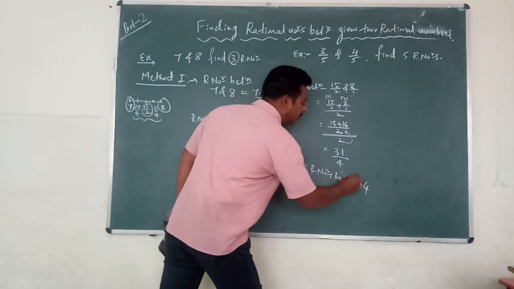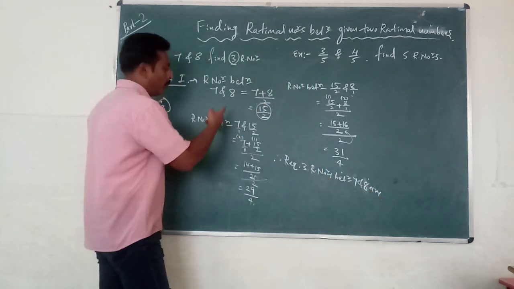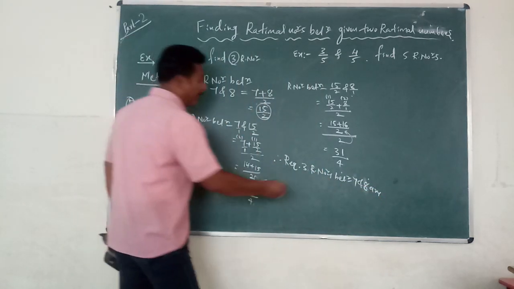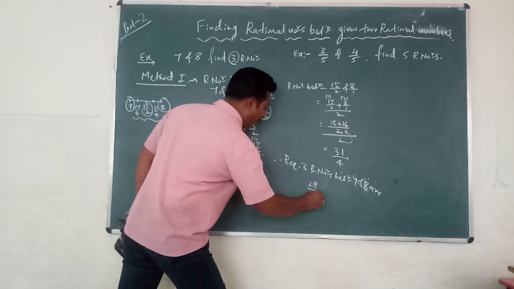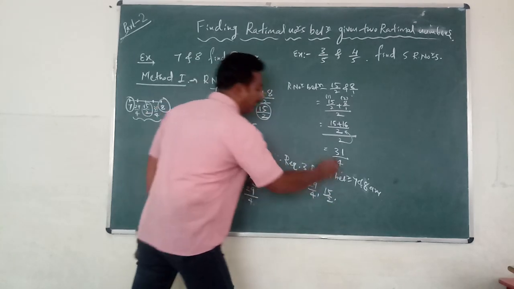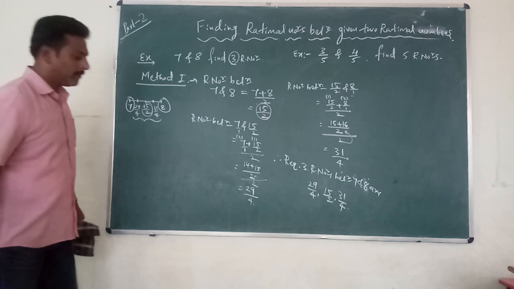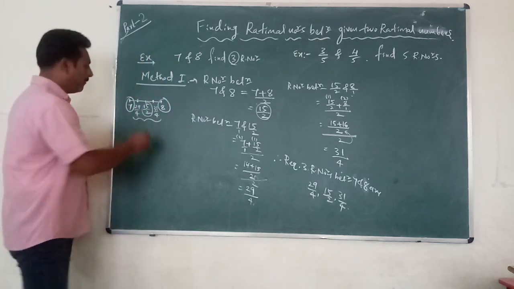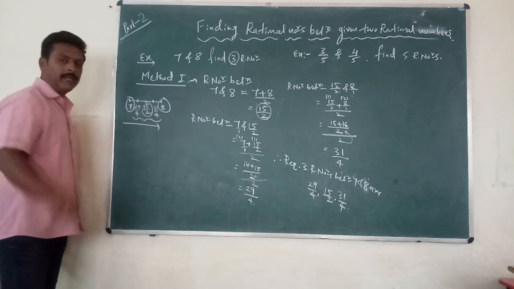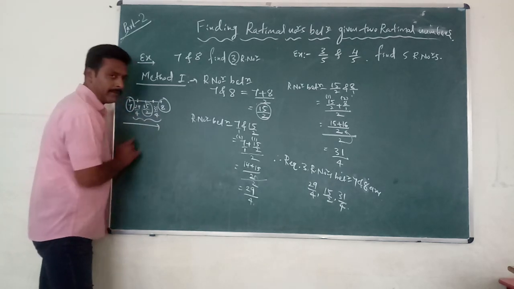7 and 8. Sorry, 7 and 8 are, which are those? One is 29 by 4. Next, 15 by 2, comma, last one is 31 by 4. You can ask me, sir, why did you write this one first? When you are going from left hand to right hand, which number is coming after 7? 29 by 4. So I wrote 29 by 4 first.